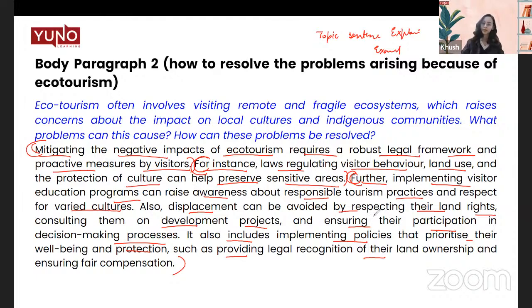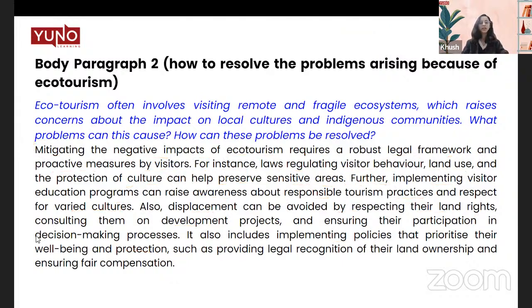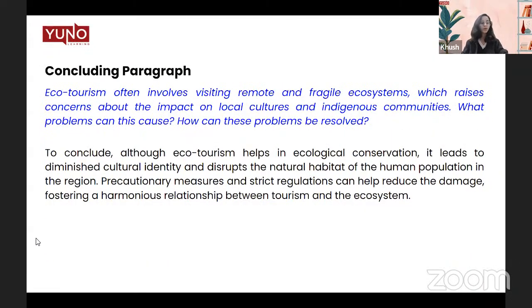Yes, we talked about displacement and how that can be avoided by including them in the legal framework. So these problems and solutions are synced, and thus it makes a more cohesive essay. Okay, let's move on quickly to our last concluding paragraph. Now, before I start with the concluding paragraph, something of very importance in conclusion, one thing that